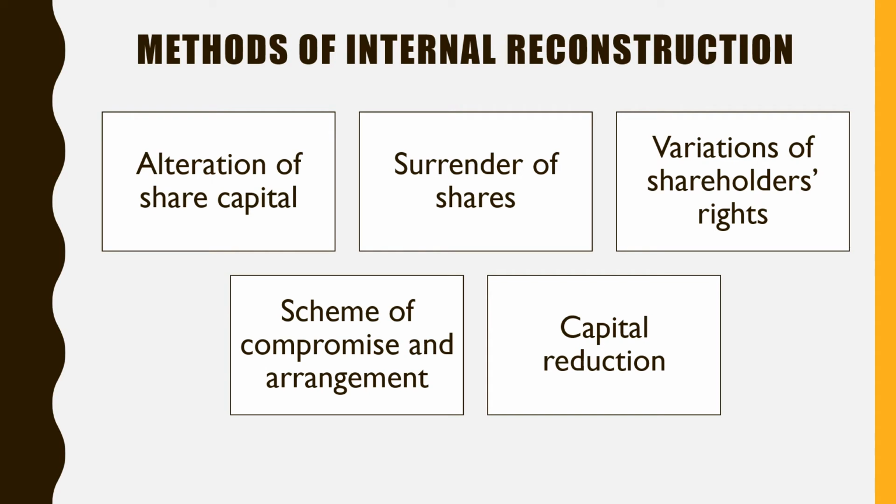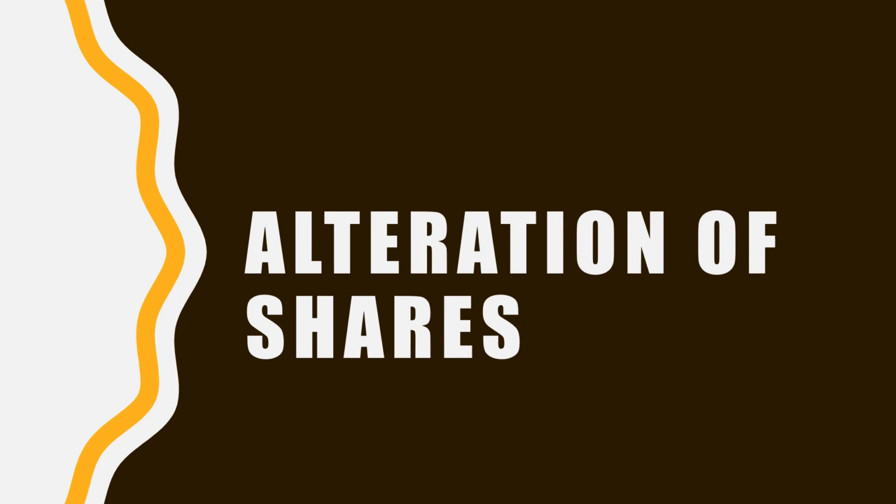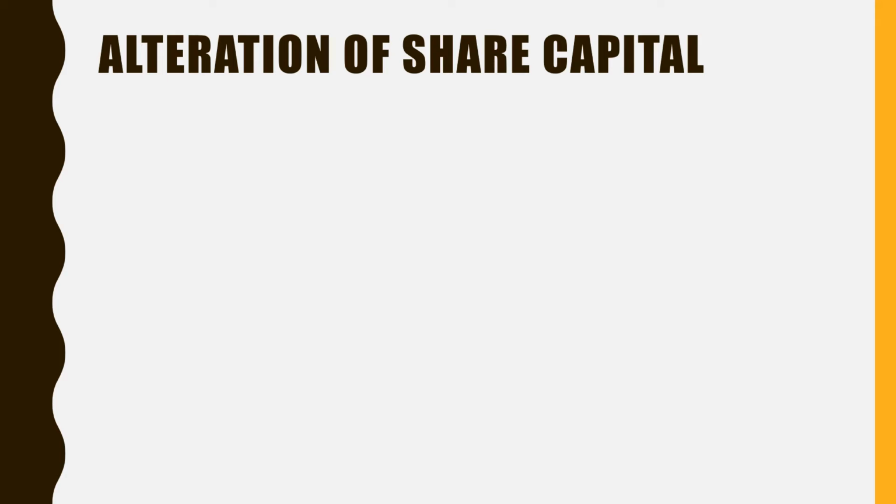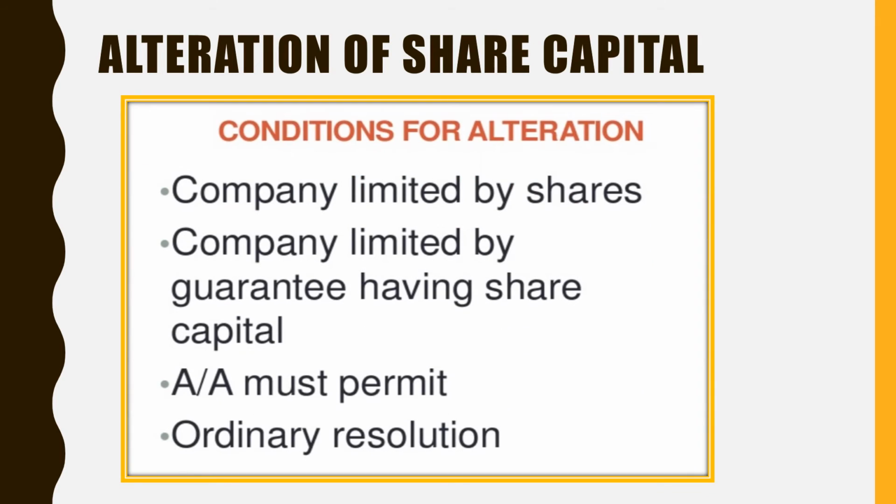Your question may include a combination of these, right? And a combination of these is called a scheme of internal reconstruction. The first method is alteration of share capital.